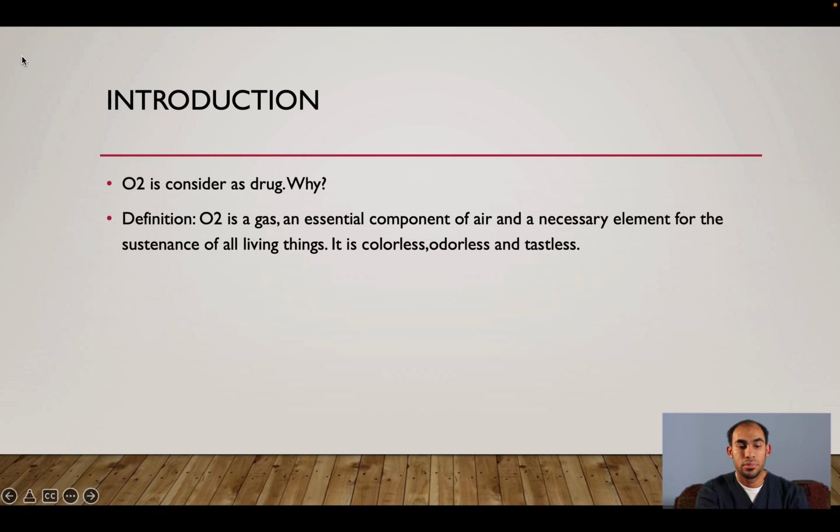Introduction. Oxygen is considered as a drug. Do you know why? Because if you overuse the oxygen, this will cause complication to the patient. And we will talk about complication later. So what is oxygen? Oxygen is a gas, an essential component of air and a necessary element for the existence of living things. It is colorless, odorless, and tasteless.